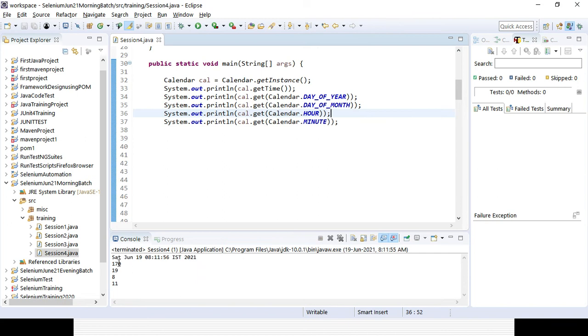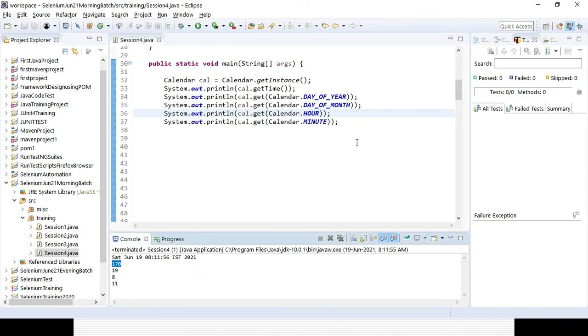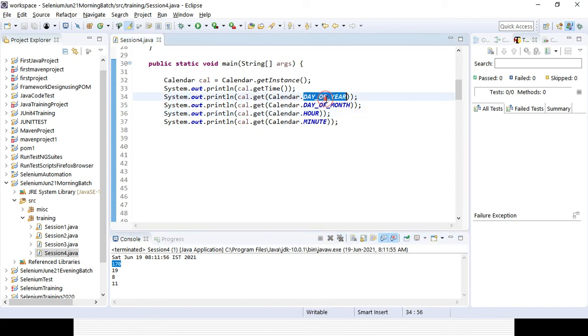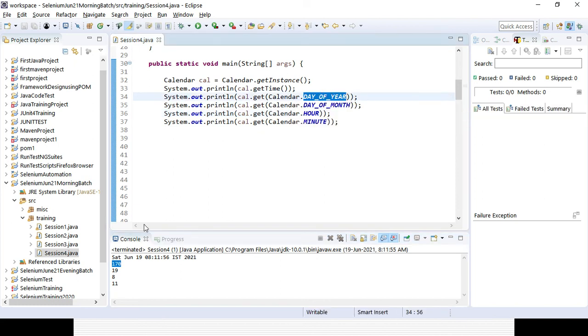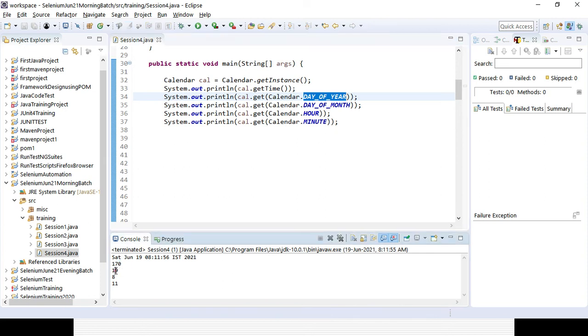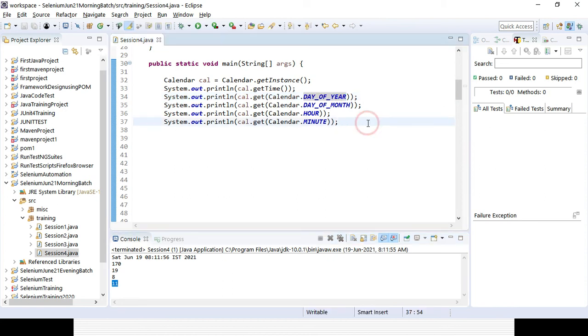Okay. So number of year, day of year. What is the day of year? Today is in the June month, June 19. So it is the 170th day from the start. If you start from January, so January, February, March, April, May, those 5 months are close to 150 days, plus 19. And day of month is 19, and hour is definitely 8 and 11 minutes. So that's how you can get all the details.